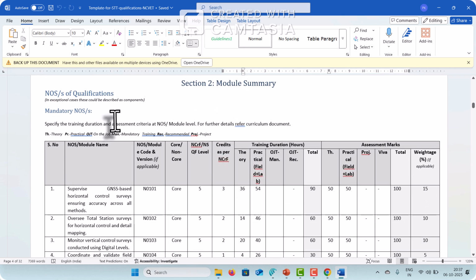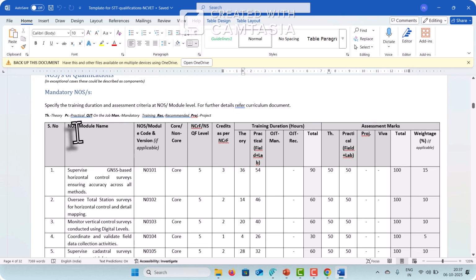I am recording this mainly for the purpose of assisting people to develop the question bank and to develop the course content. So here you can see the NOS for the module. You can understand that the full form of NOS is National Occupation Standard.